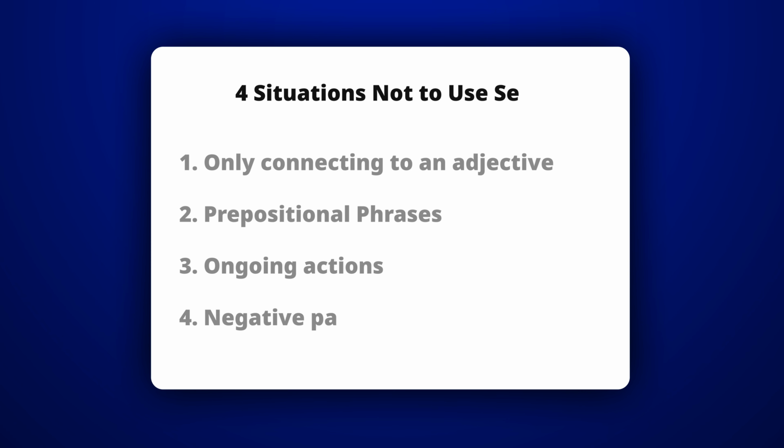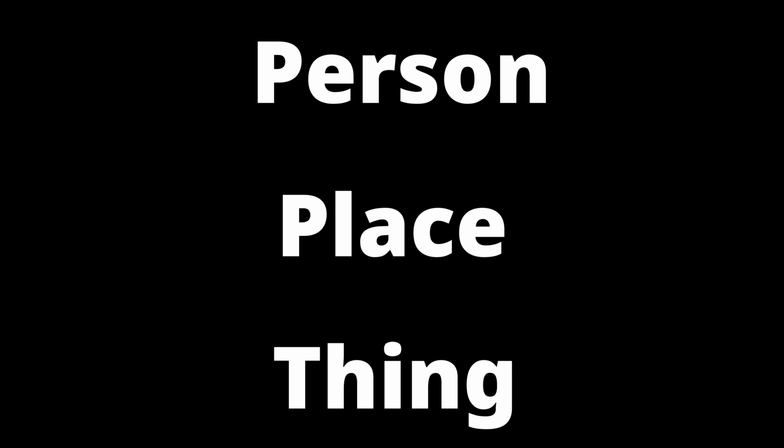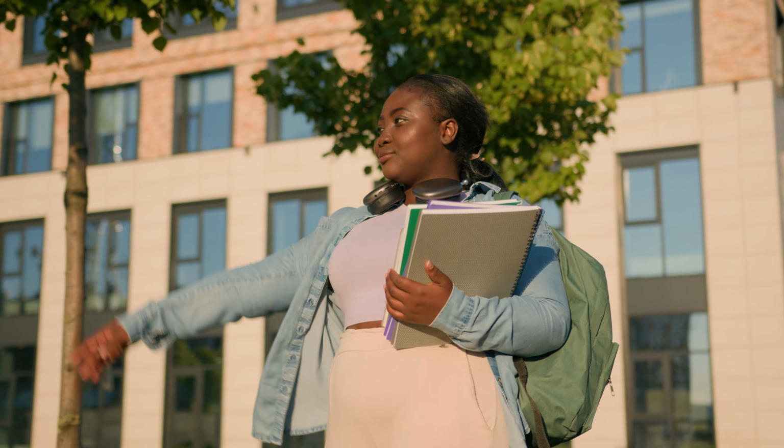Okay, so now here are 4 ways not to use se in Haitian Creole. Number 1, don't use se when you are only connecting the subject, which is what you're talking about, to an adjective. So something important you have to remember is that you can mainly use se to identify a noun. Okay, let's break this down.